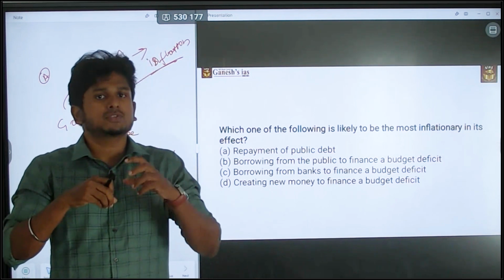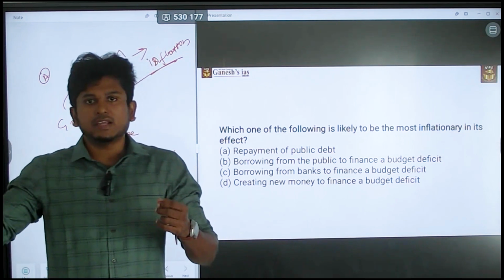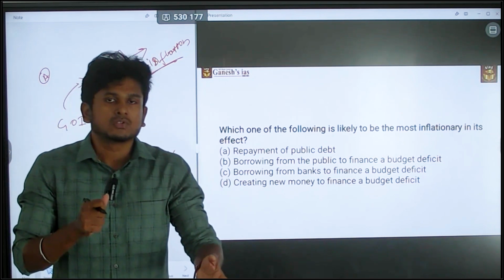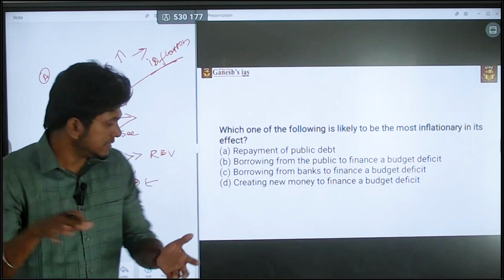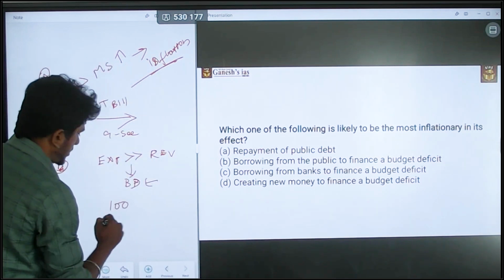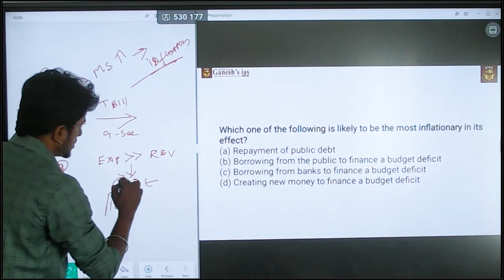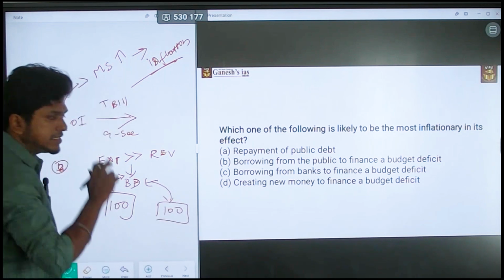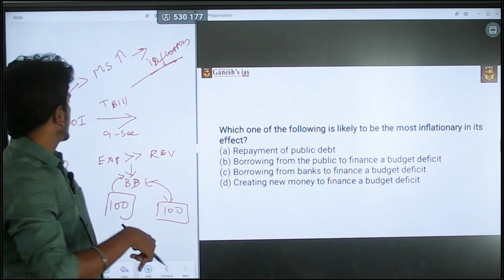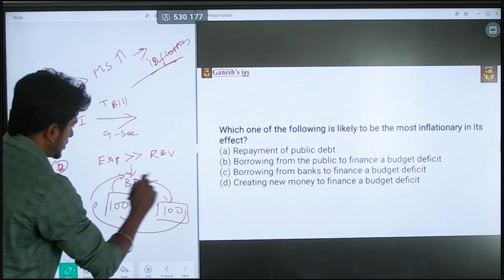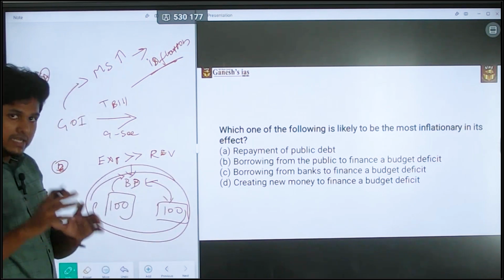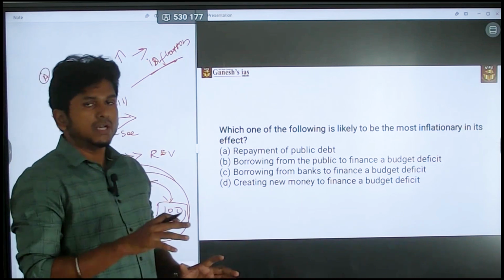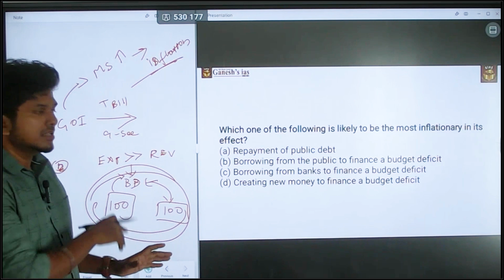They get money from the public and spend it on the public. So if the market has 100 rupees, the budget deficit spending goes to the people again, so the 100 rupees is maintained in the circle. Maybe it also creates certain inflation, but the 100 rupees is maintained in this circle.